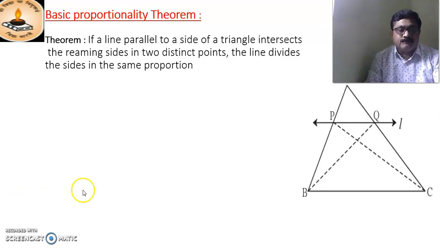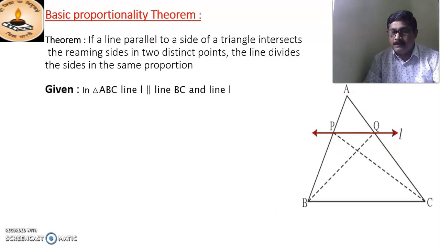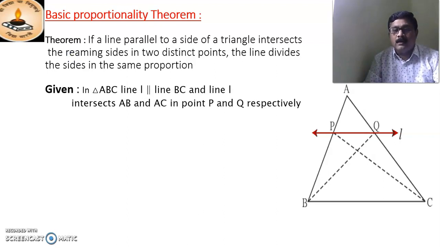ABC is the triangle. If a line parallel to a side of a triangle intersects the remaining sides at two distinct points, it means here we have line PQ parallel to side BC in triangle ABC, and this line L intersects AB and AC at points P and Q respectively.